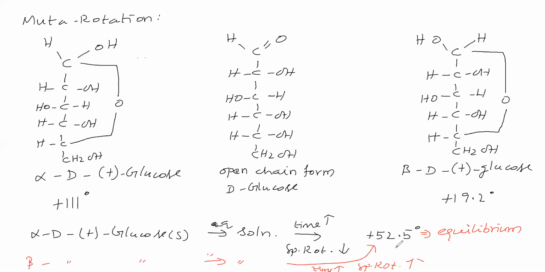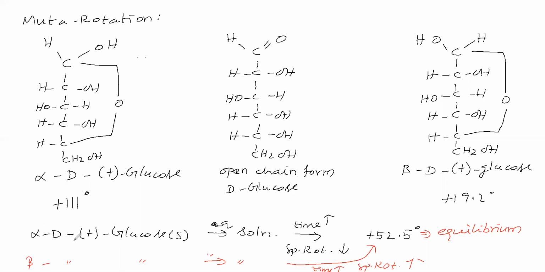Alpha D plus glucose goes for equilibrium, beta D plus glucose also goes for equilibrium. At equilibrium, both the solutions have the same 52.5 degree. That indicates the equilibrium solution for this and this remains the same. So alpha D plus glucose on dissolving in water after some time gives equilibrium, beta D plus glucose also gets equilibrium. For both, the equilibrium situation is the same.